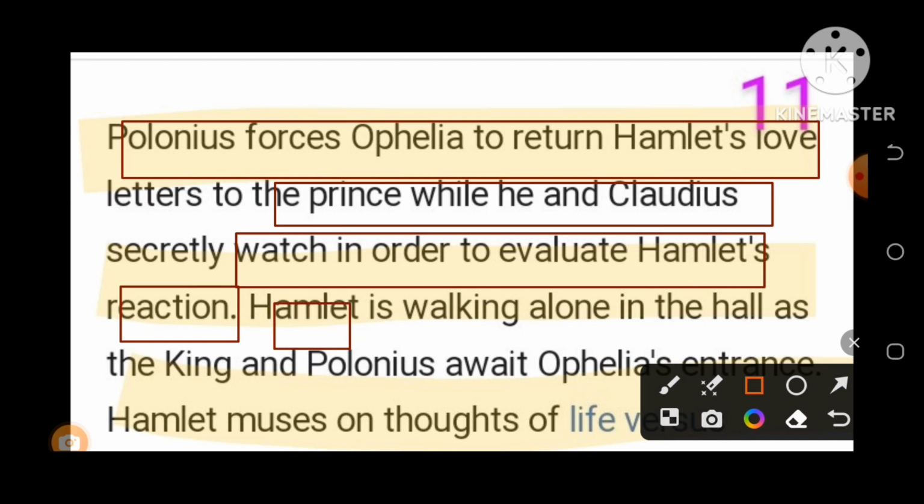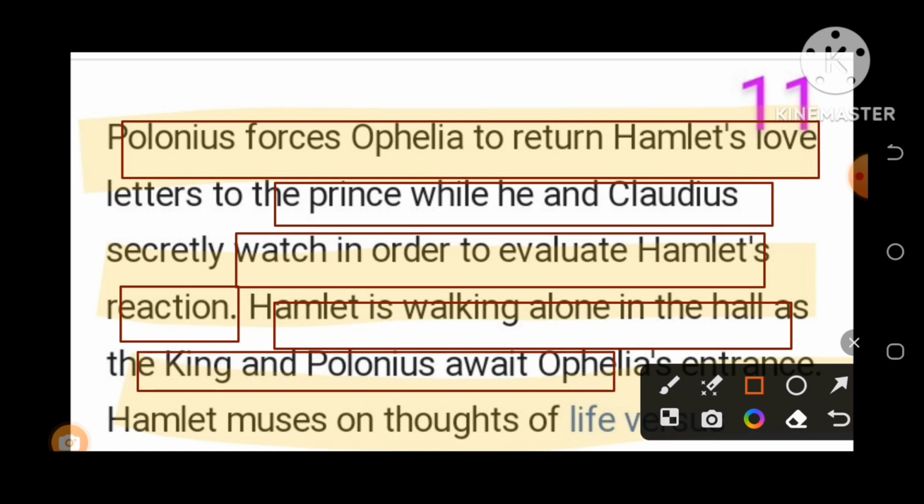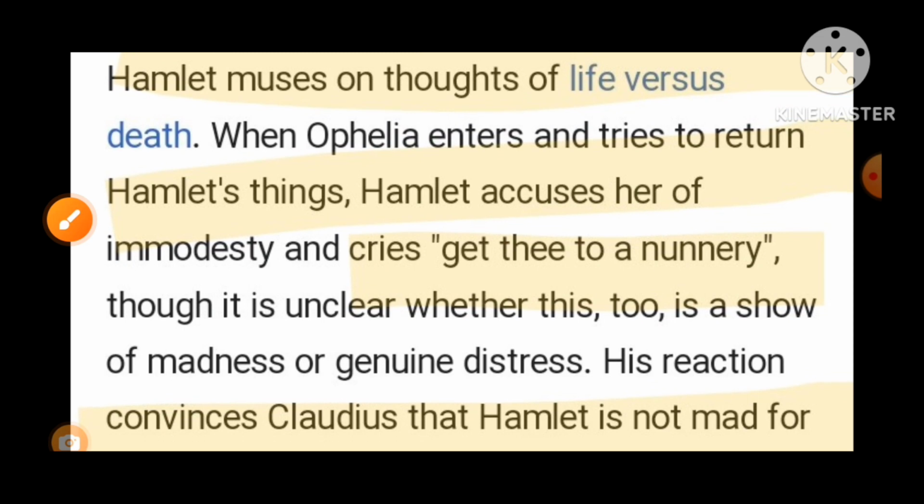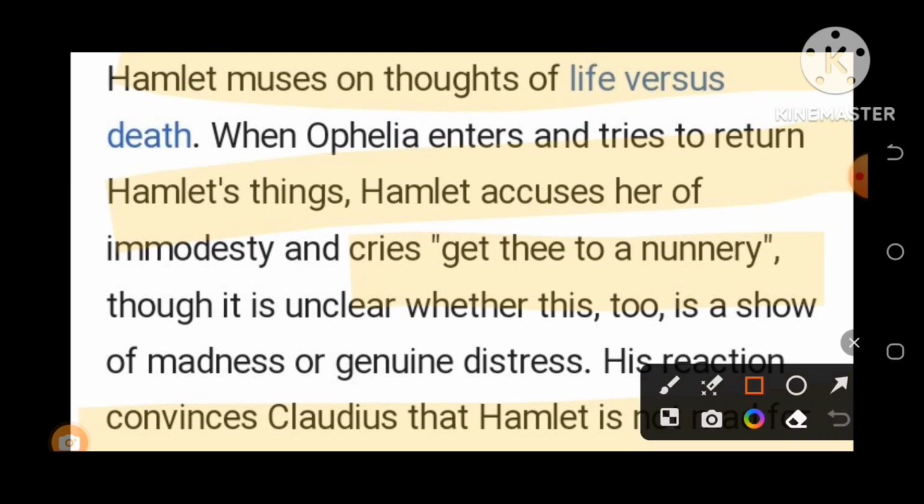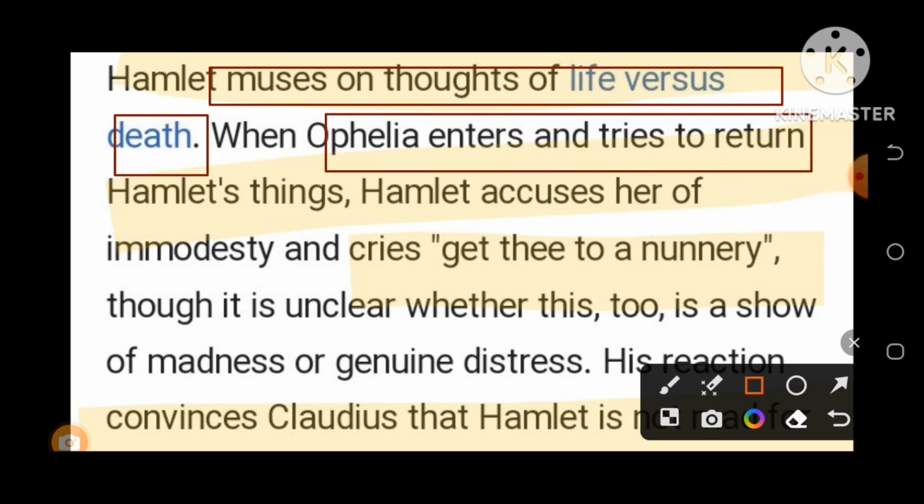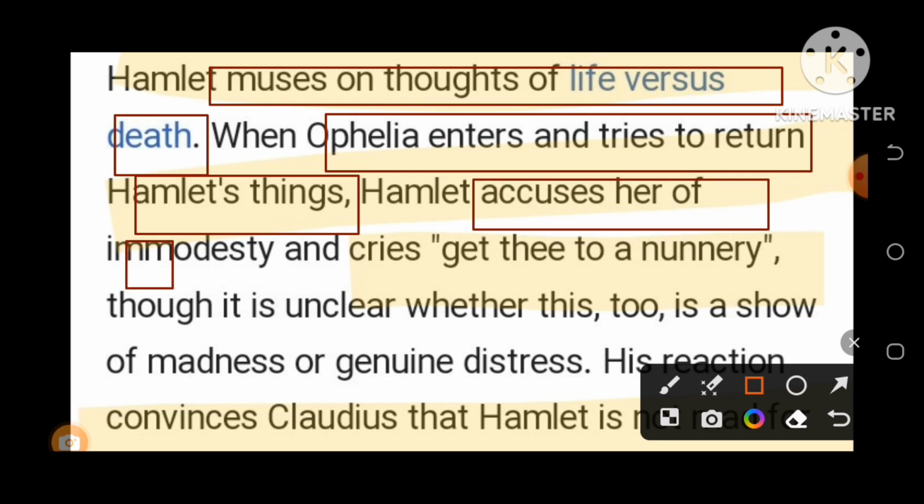Hamlet is walking alone in the hall as the king and Polonius await Ophelia's entrance. Then Hamlet muses on the thought of life versus death. When Ophelia enters and tries to return Hamlet's letter, Hamlet accuses her of immodesty and cries, "Get thee to a nunnery."